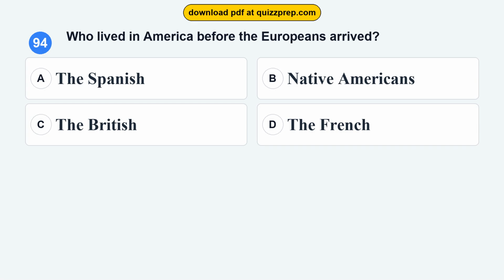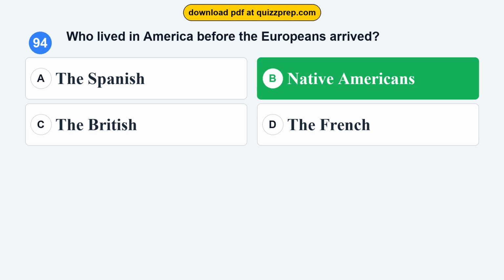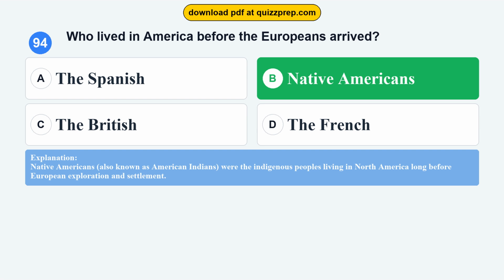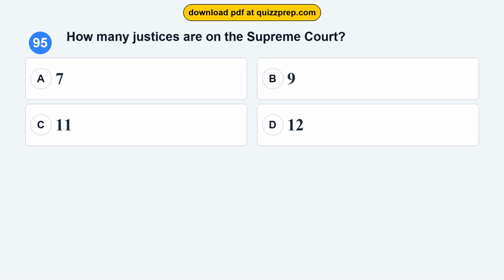Question 94. Who lived in America before the Europeans arrived? Option A, the Spanish. Option B, Native Americans. Option C, the British. Option D, the French. The correct answer is option B, Native Americans. Native Americans, also known as American Indians, were the indigenous peoples living in North America long before European exploration and settlement.